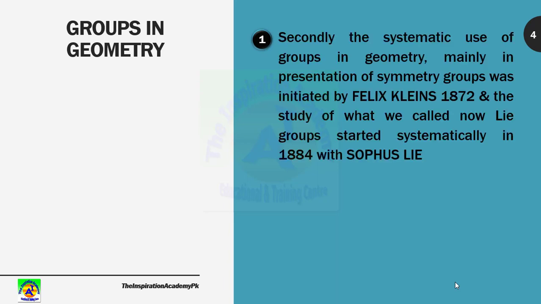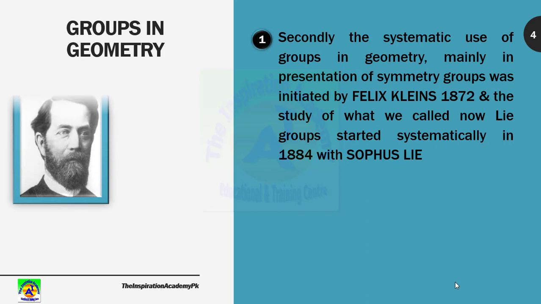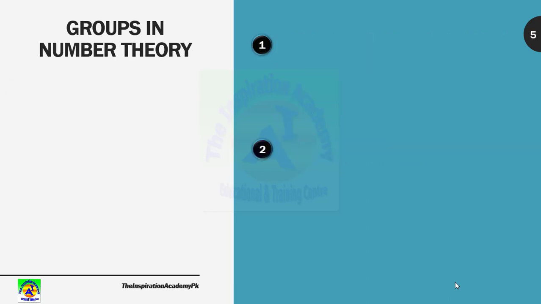Secondly, the systematic use of groups in geometry, mainly in the presentation of symmetry groups, was initiated by Felix Klein in 1872, and the study of what we now call Lie groups started systematically in 1884 with Sophus Lie. Sophus Lie was also a mathematician who worked in the geometrical field and found that geometry can also relate to group theory.